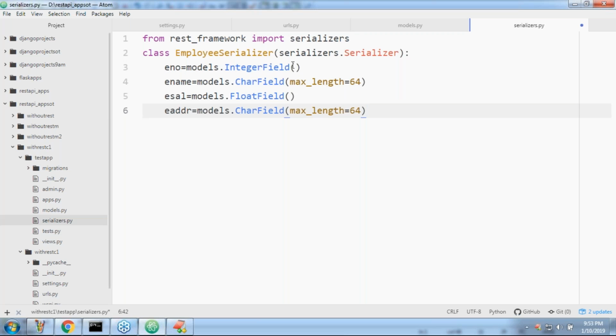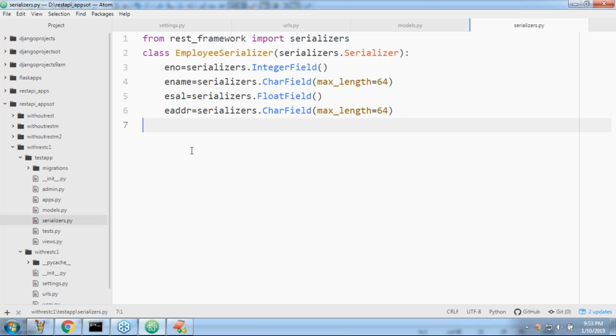But here you may have a small doubt. Here we should not take models; instead of models we require to take serializers. Remember that. Serializers.IntegerField, serializers.CharField, serializers.FloatField, like this. This is what you should be aware of. Any doubt?